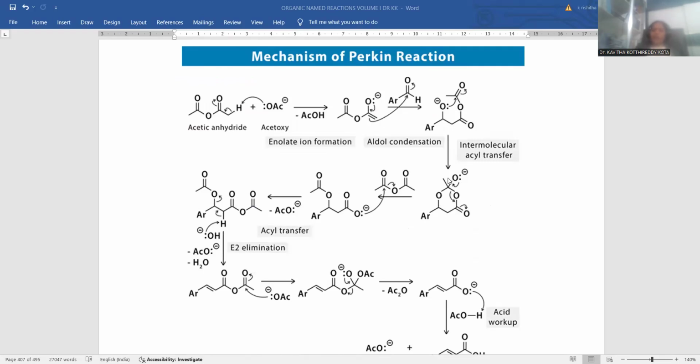Immediately it will go for the ring opening reaction by means of back polarization of electrons in order to establish the ketonic functionality. Here the electrons are moving toward this one. Here the double bond is originated. Here you can notice the negative charge, that is said to be acetate. Acetate form will be there, and here the ester form will be there. One is the ester functionality and the other is the acetate functionality, carboxylate.